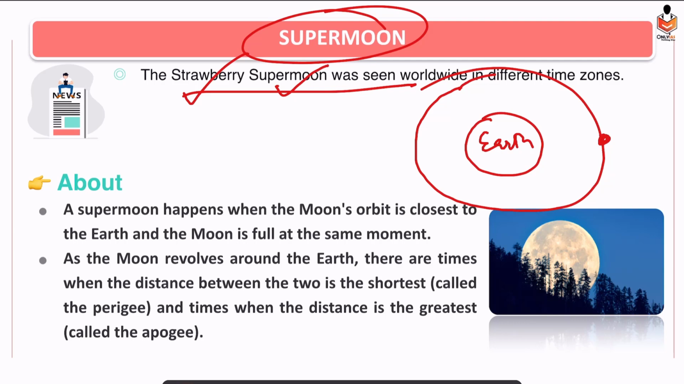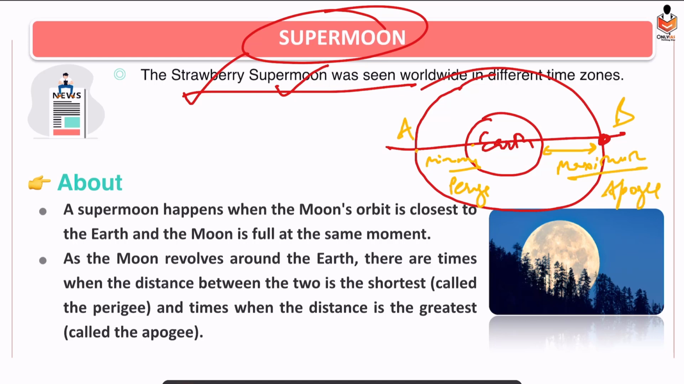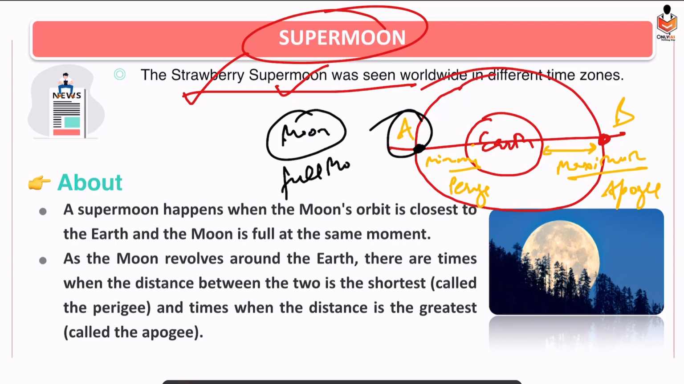So if we draw a line and we have 2 points B and A, the distance between A and earth and B would be, suppose we consider B at maximum distance, and in between A and earth would be minimum. So minimum distance is known as perigee, maximum is known as apogee. At perigee position, if the moon is at perigee and the situation is of full moon, Purnima, then we call that moon a supermoon.